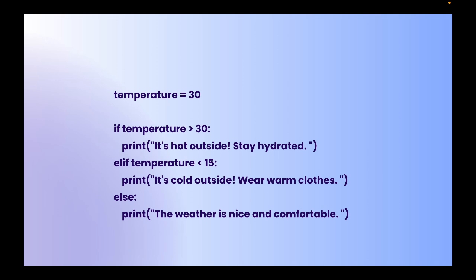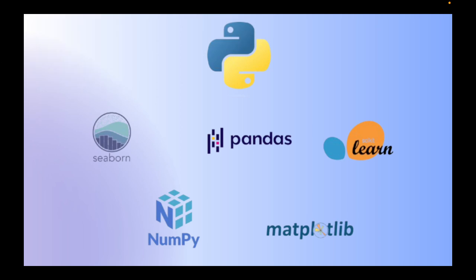Now next we will understand about Python libraries. The real reason Python dominates data science is its incredible libraries. Libraries are pre-written code that saves our time. Instead of writing complex algorithms from scratch, we can use Python libraries like these: Pandas, scikit-learn, matplotlib, NumPy, Seaborn. So these are pre-written code. If we just install them and then work with them, it will save most of our time.